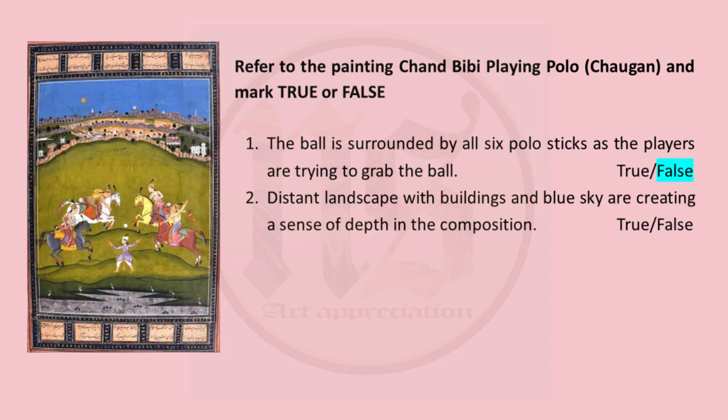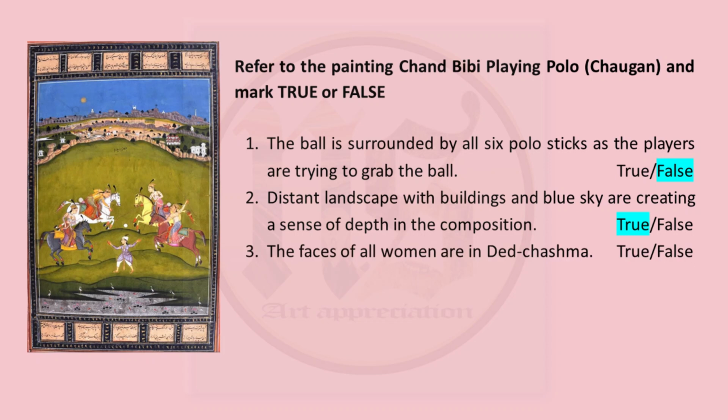Second one, distant landscape with buildings and blue sky are creating a sense of depth in the composition. Yes, this is true. You can see the whole landscape, the whole expanse. Far behind there are buildings, there are mounds and there is sky. So there is a lot of depth in the painting. So the statement is true.